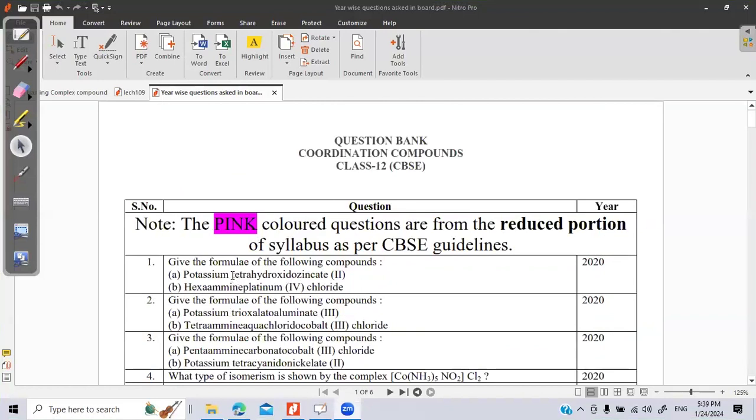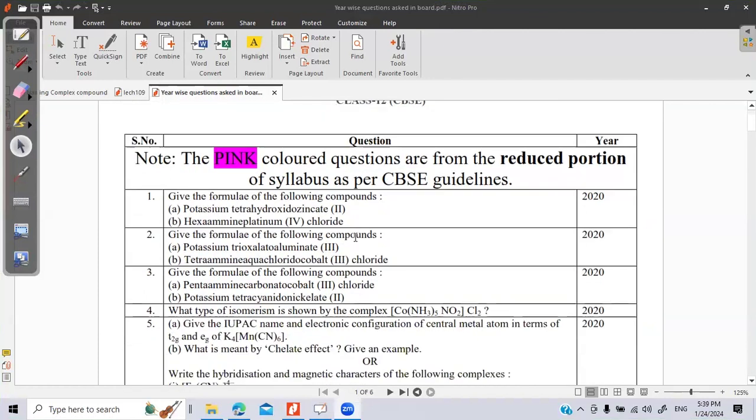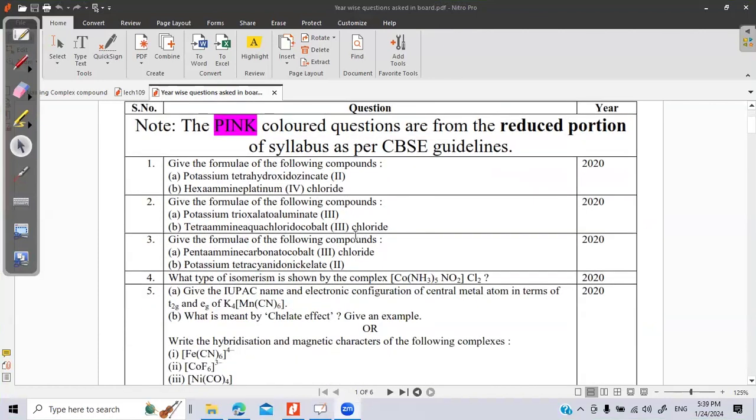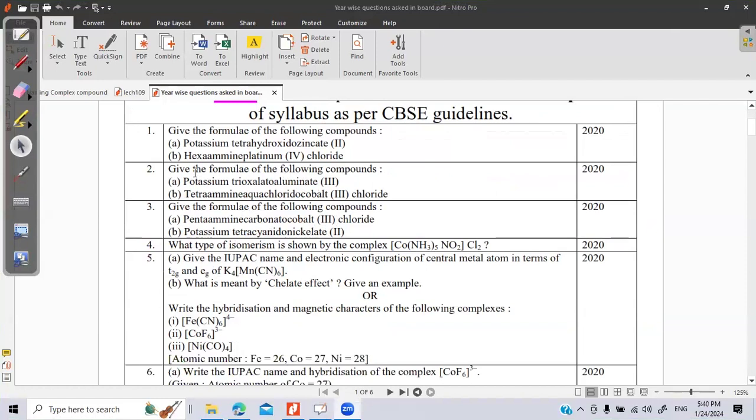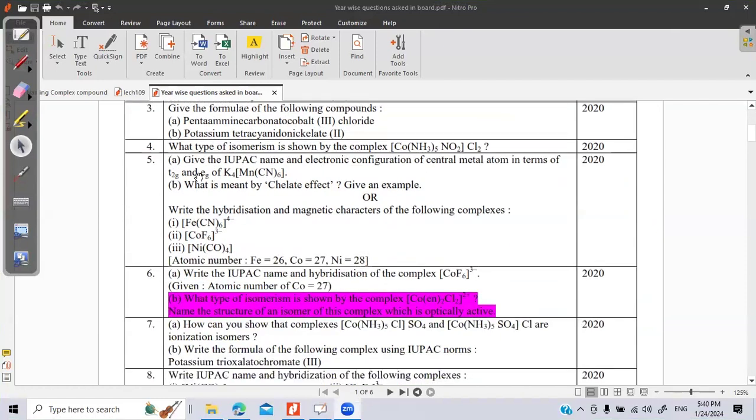For the preparation of the board exam, for each chapter, students, you must make a list of the questions, or you must have the questions which have been asked in the board exams previously. These are a few questions, year-wise, which were asked in the sets by the CBSE.